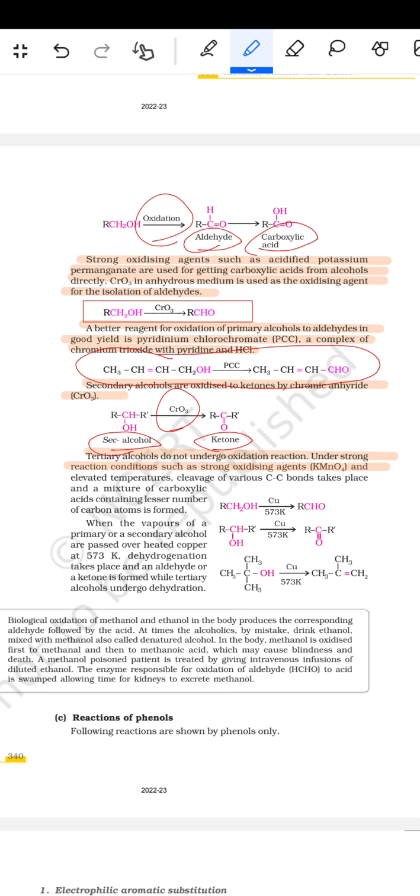Tertiary alcohols do not undergo oxidation reaction, but under strong reaction conditions such as a strong oxidizing agent, KMnO4, and elevated temperature, cleavage of the various C-C bonds takes place and a mixture of carboxylic acids containing a lesser number of carbon atoms is formed.